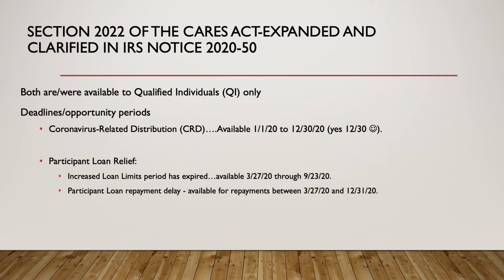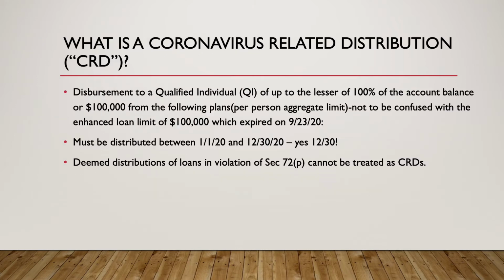So the CRDs are available up until December 30th of this year, and that's not a typo, it is December 30th. The participant loan relief had a provision with increased loan limits of up to $100,000. That expired on September 23rd of 2020, so that's no longer available. However, for qualified individuals, if they have any repayments that are coming due from March 27th to the end of this year, they can suspend those or delay those repayments. And that is for a whole other topic of how it's reamortized when it starts back up. So we're just going to really concentrate on the CRDs for today.